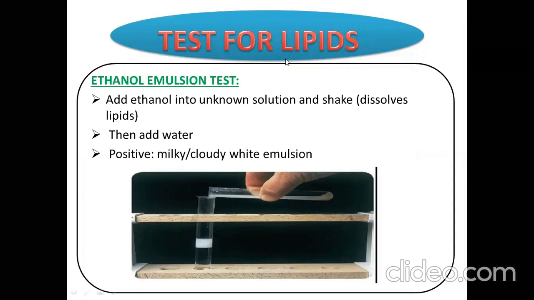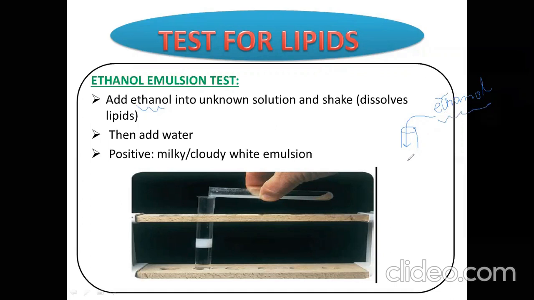First of all, we will take our sample in a tube. Then we will add ethanol to that unknown sample.